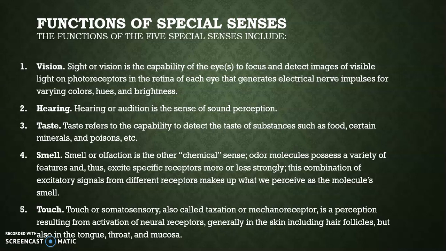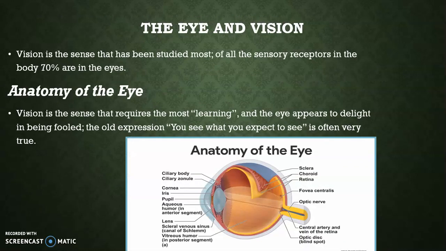Fifth, touch. Touch or somatosensation, also called tactition or mechanoreception, is a perception resulting from activation of neural receptors, generally in the skin including hair follicles, but also in the tongue, throat, and mucosa.